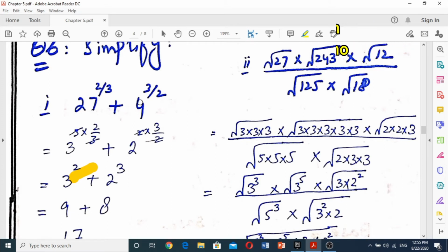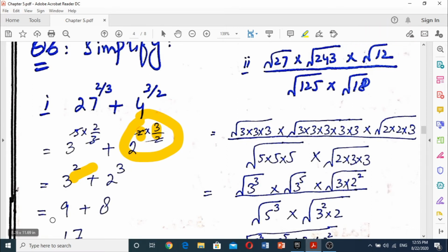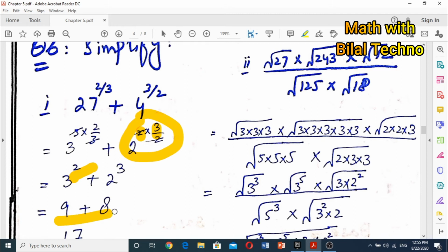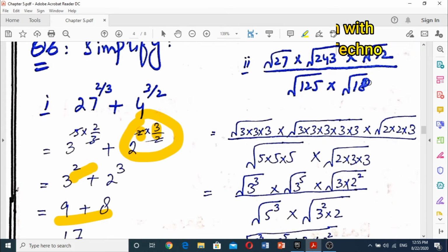Plus on the other side 4 raised to power 3 by 2. 4 is also written as 2 raised to power 2. And this 2 will be multiplied by 3 by 2. So 2 will cancel. It can be simplified to 2 raised to power 3. So 3 raised to power 2 is 9 and 2 raised to power 3 is 8. When we add it becomes 17.